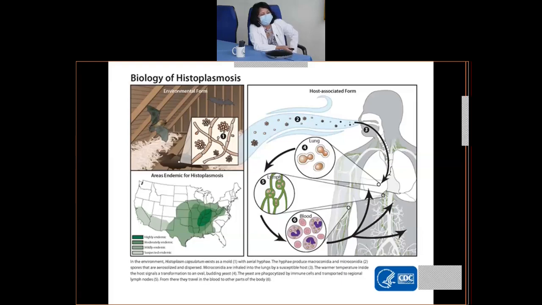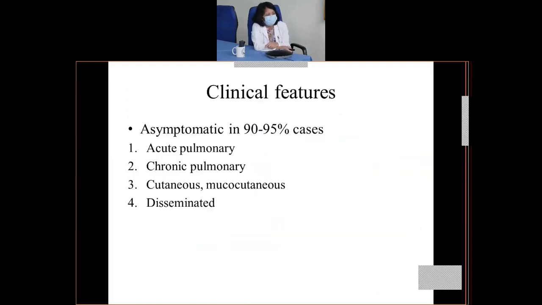And why do they convert into yeast cells? Because the warmer temperature in the human body triggers this conversion from the mycelial form into the yeast form. This yeast is phagocytosed by the immune cells and transported to the regional lymph nodes, and from there to other parts of the body.